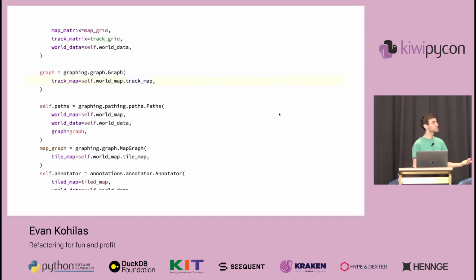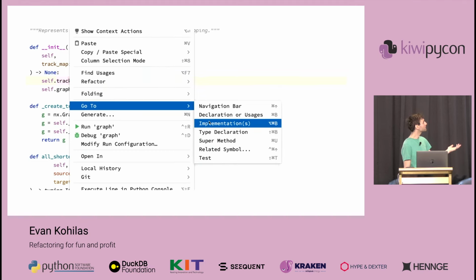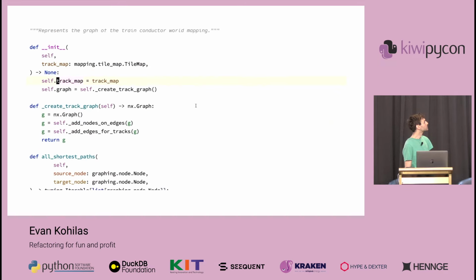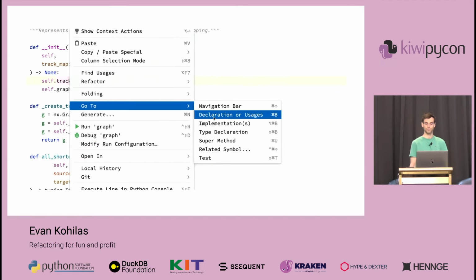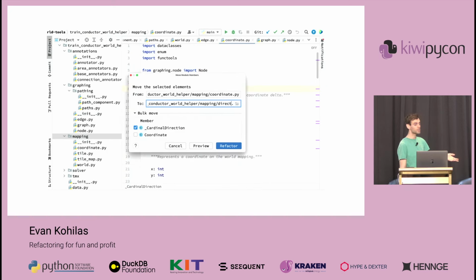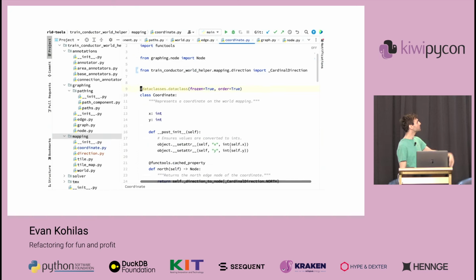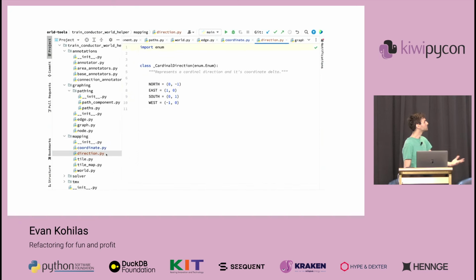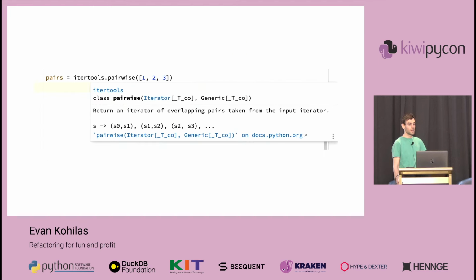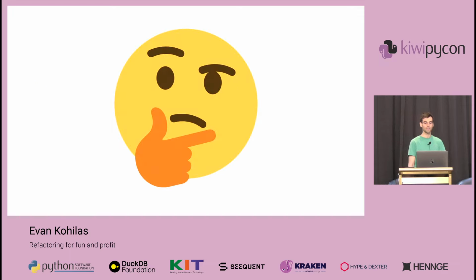It will also list usages, allowing you to quickly navigate between them, as well as go from this definition back to where it originated. And it can move files between folders, updating the usages and imports accordingly, which is probably much harder than something like Vim. And finally, show documentation.